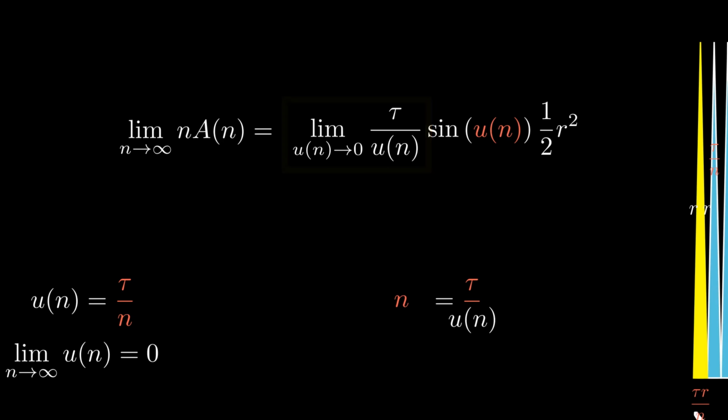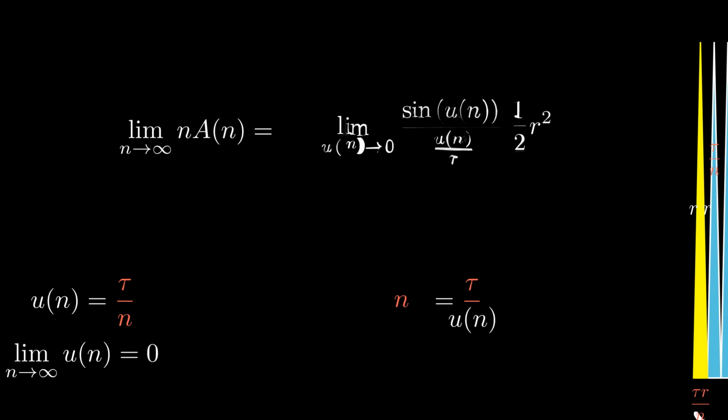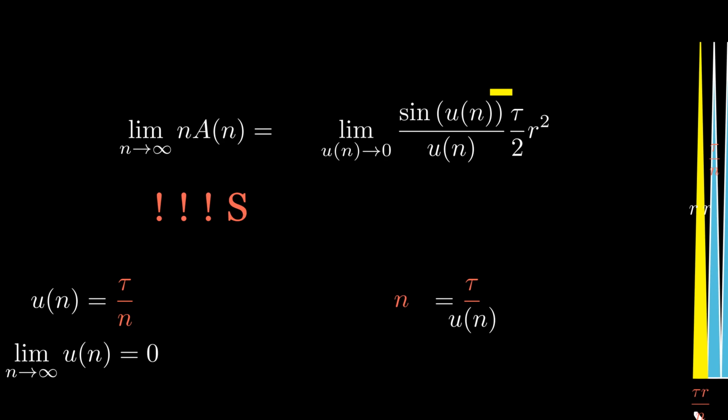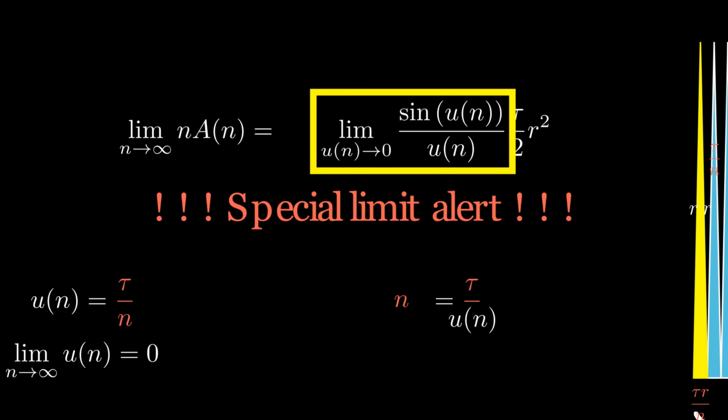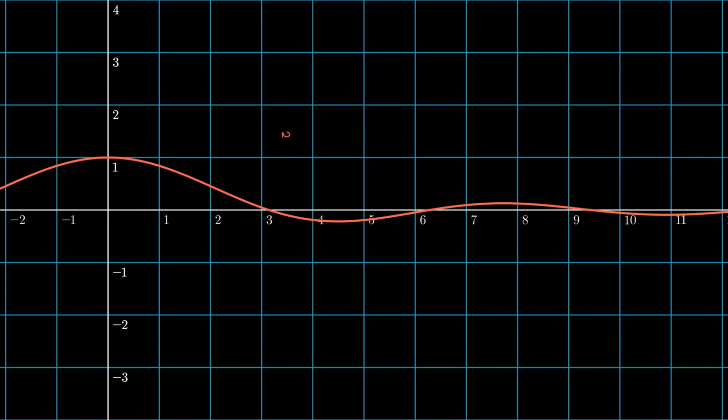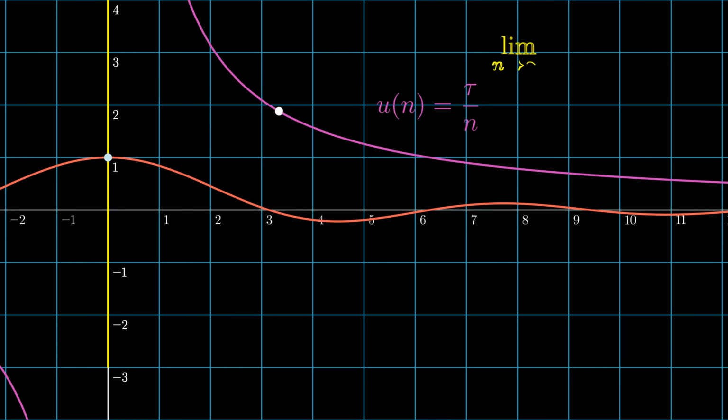Since multiplication is the same thing as dividing by the reciprocal, we can move this tau over u of n term under sine of u of n, and we get this. We can now move tau to the numerator, and oh my god, it's a special limit. To explain this, I think it's really nice to use a graph. The limit as x approaches 0 of sine of x over x is 1. Now, this applies when we substitute u of n for x.